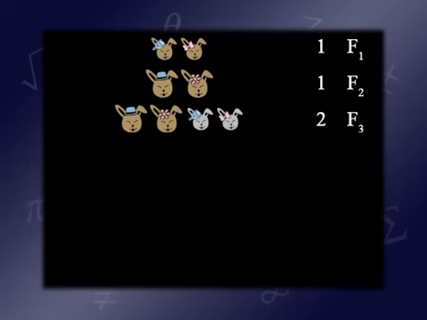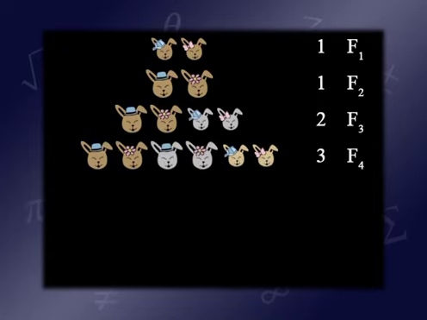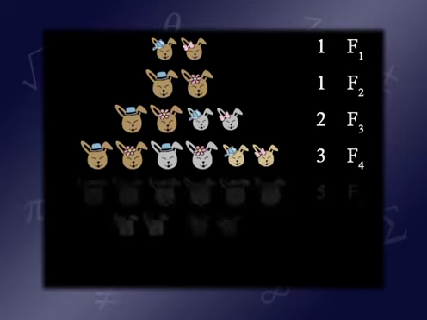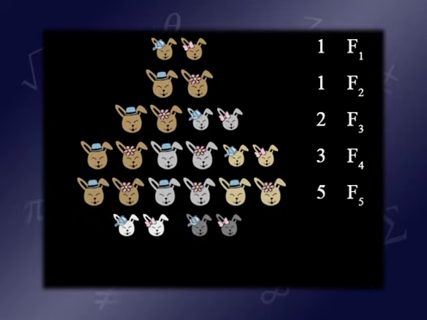The next month, we'll have 3 pairs in our system. Why do we have 3? Because all the rabbits that were alive are still alive, and the adult rabbits have produced children. So we now have 2 pairs of adults and 1 child pair. So that's 3 pairs of rabbits. What do we have the next month? Well, all 3 pairs of rabbits that were alive in the 4th month are still alive, and the 2 adult pairs have produced baby pairs. So we have 5 pairs of rabbits.